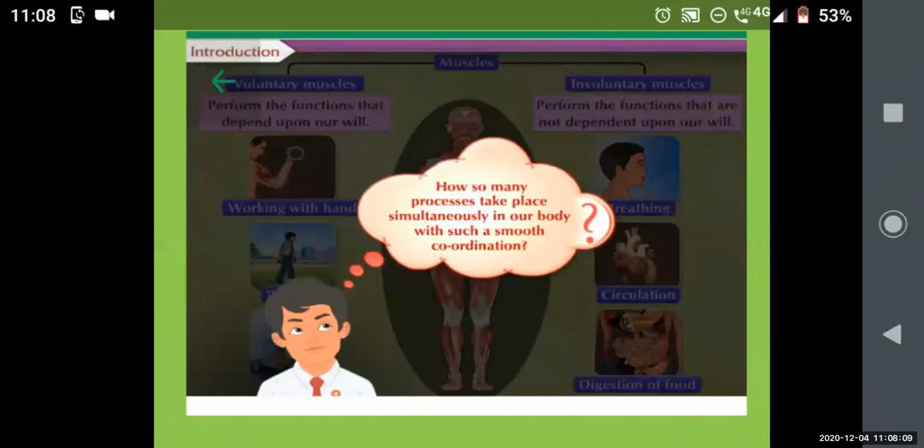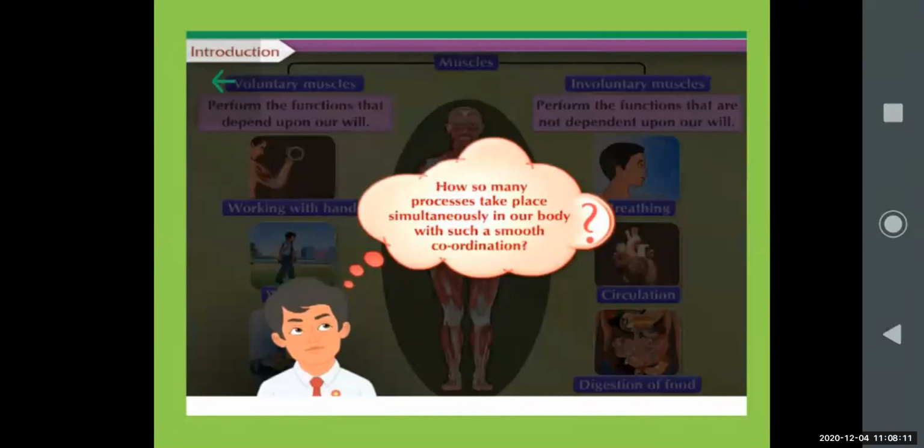Next we will see how so many processes take place simultaneously in our body with such smooth coordination. In your family also, if all the family members are together and working together properly, then the house will be happy. If they are coordinating with each other properly, they are happy with each other.